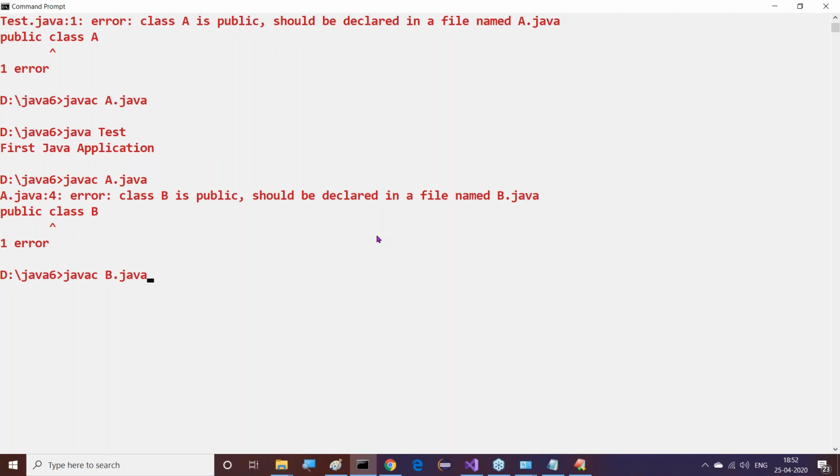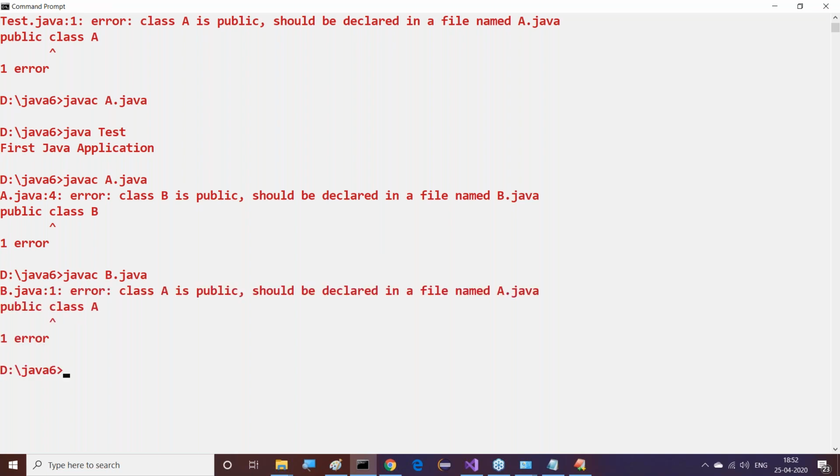Guys, all of you observe this. What is going on? We are going to get some result now. Observe this clearly. Again, we are getting an error. This time, what is it asking? Class A is public, should be declared in a file named A.java. See, what is this? When I save with A.java, it says try to save with B.java. When I save with B.java, it says try to save with A.java.